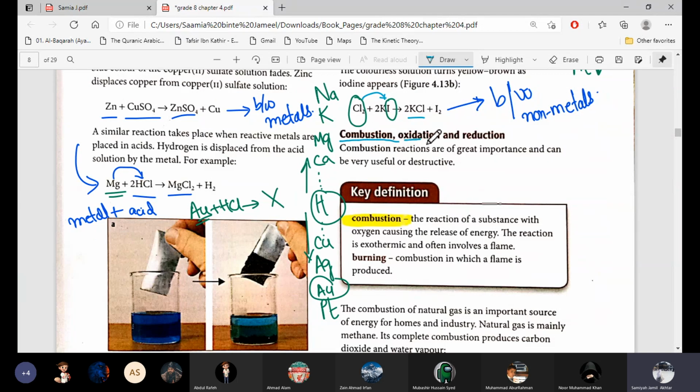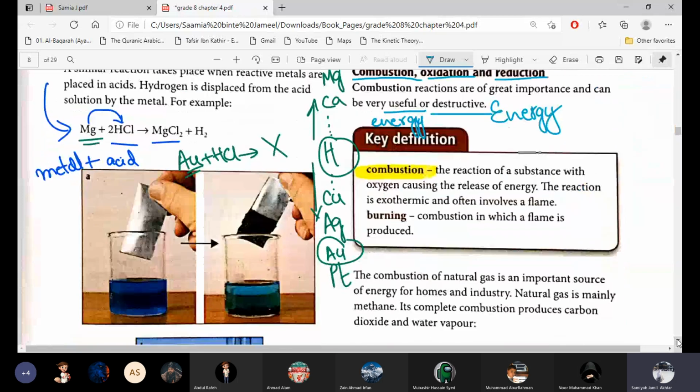Now it's combustion, oxidation, and reduction. All these three are linked with each other. Combustion reactions are of great importance and can be very useful or destructive because they produce energy. Some reactions produce some amount of energy which is useful for us, and some combustion reactions produce a huge amount of energy that they can even burn. They produce flames, so that's destructive. So it can be useful or destructive because of the amount of energy they produce.